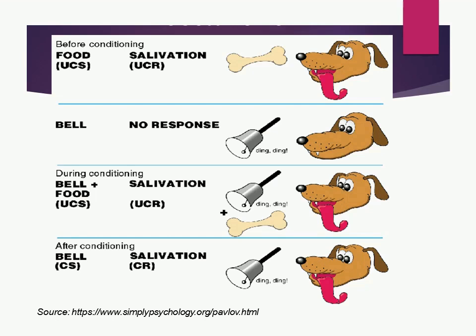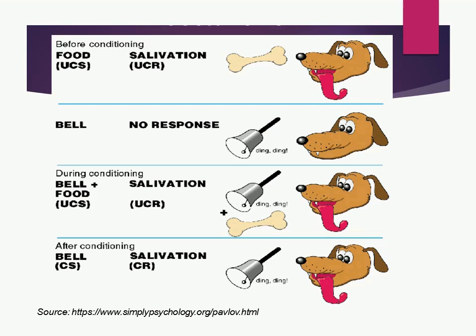Now, in stage 3, which is after conditioning, or after the acquisition phase, we observe that the neutral stimulus becomes a conditioned stimulus. The conditioned stimulus can trigger the same response now as the unconditioned stimulus can, even when it is not present.